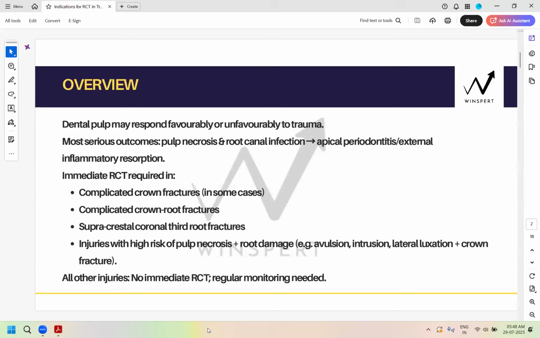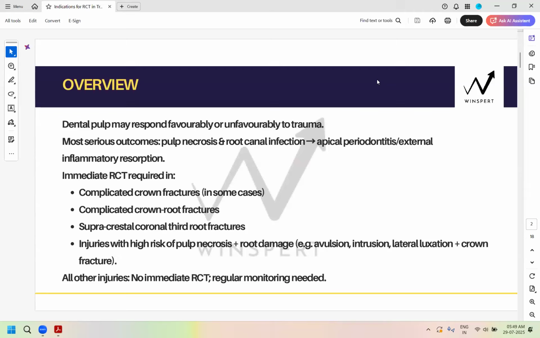So for the immediately required RCTs, you have to memorize these injuries. First, a complicated crown fracture, which in most cases would require immediate RCT, but the exception is that you can still do pulp capping or partial pulpotomy in some cases.